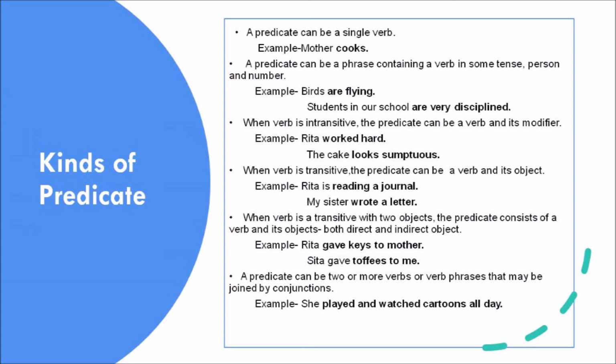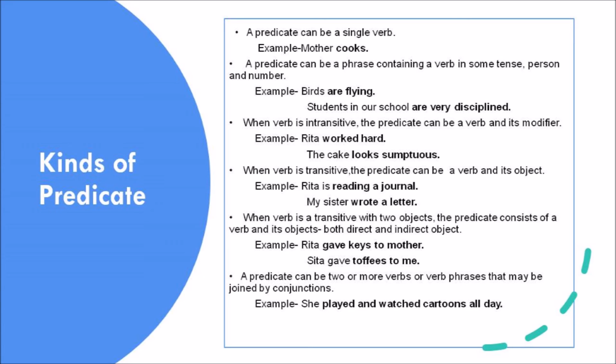Next is when the verb is transitive with two objects. The predicate consists of verb and its objects, both direct and indirect object. For example, Rita gave keys to mother. Sita gave toffees to me. Here keys is the first object, or we can say the direct object, and mother is the indirect object.